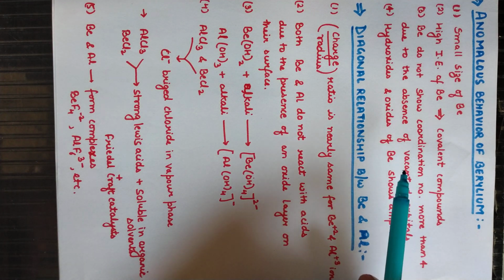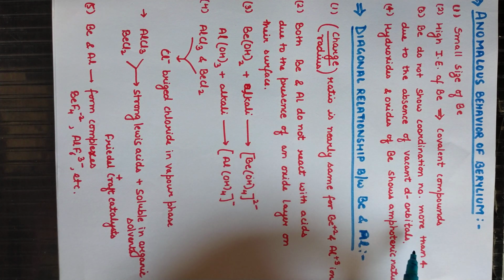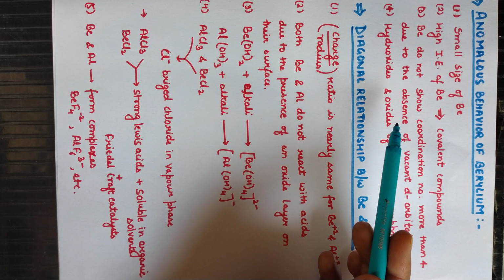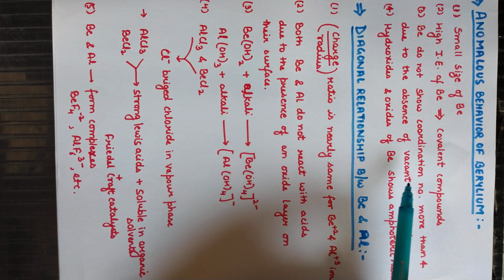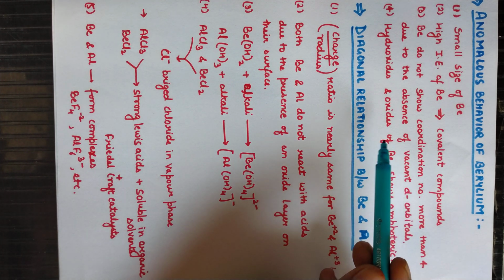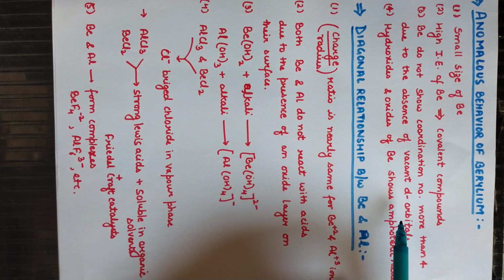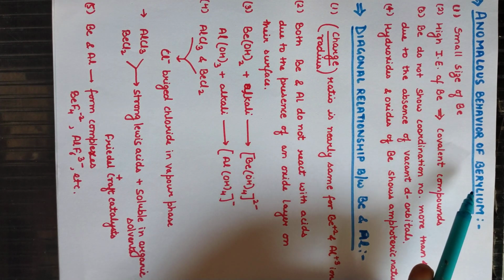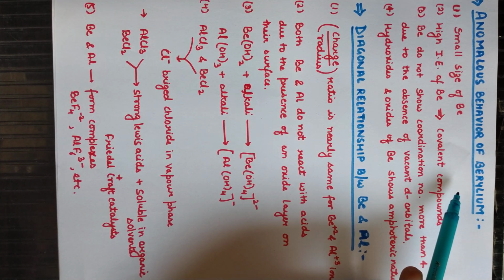So it does not show more than 4 coordination number. There is also a reason that in other alkaline earth metals vacant d orbitals are there, but in beryllium no vacant d orbital is there, since the electronic configuration of beryllium is 1s2 2s2.